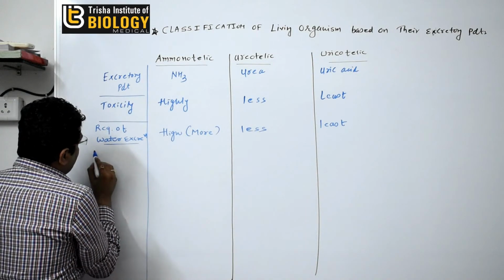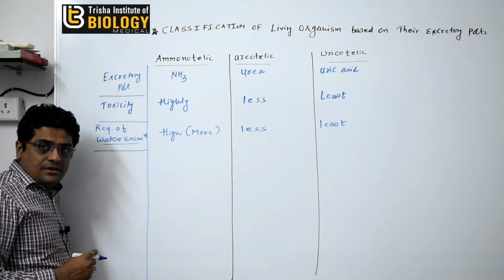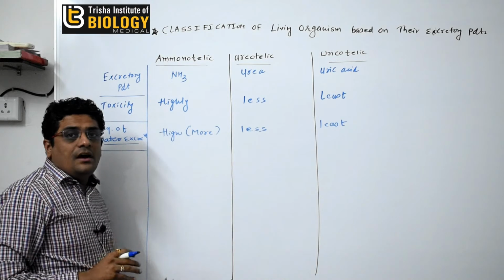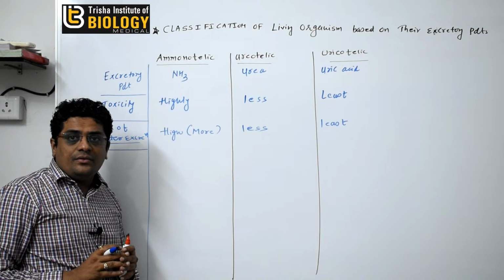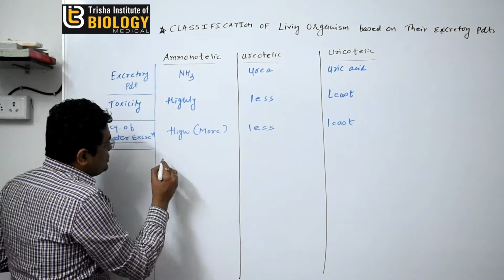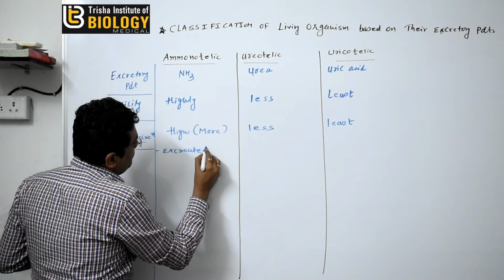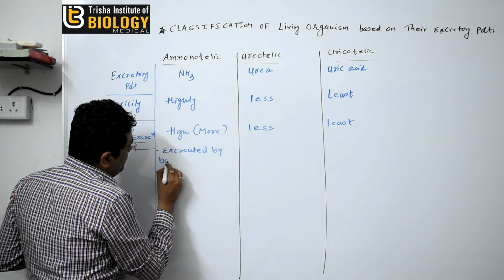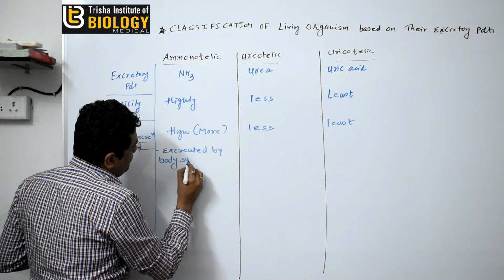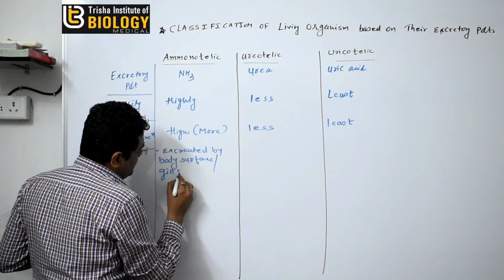Now the next is how the ammonia is excreted. So always ammonia is excreted with the help of the body surface by simple diffusion. So they are excreted by body surface or gills.